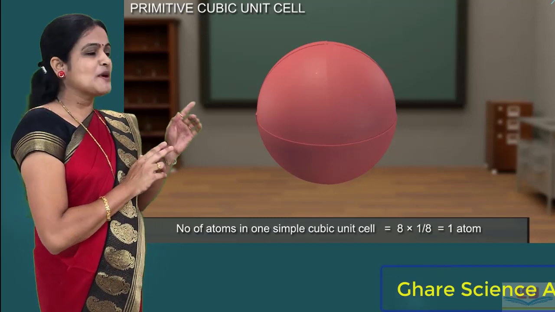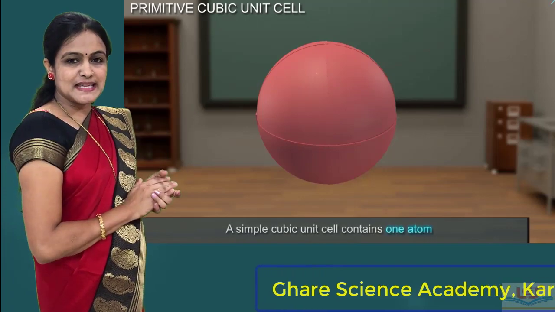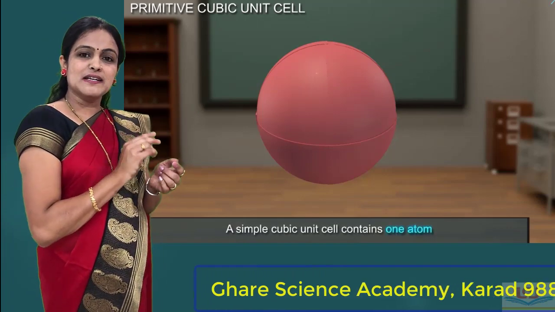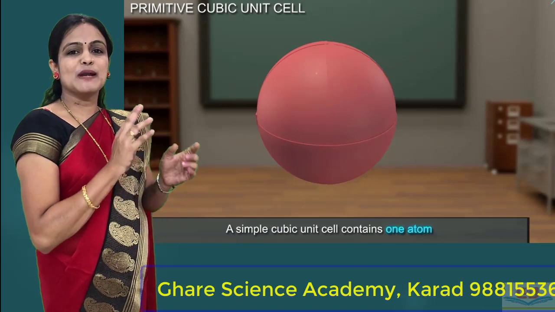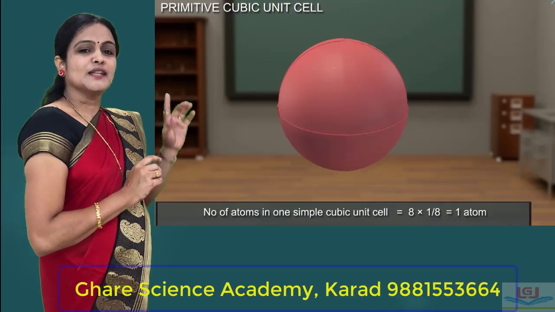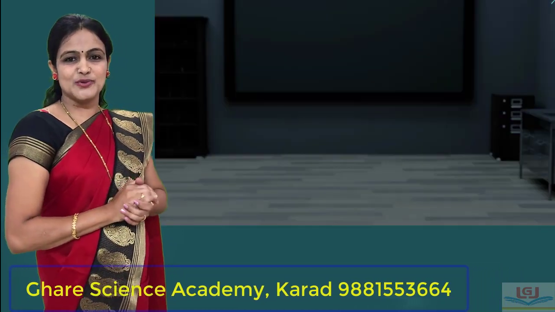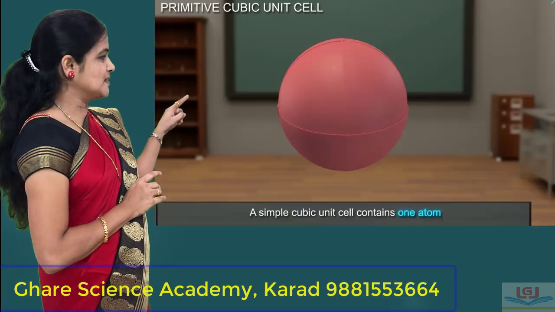Therefore, total number of particles in the simple cubic unit cell are 8 particles at the 8 corners multiplied by 1/8, which is equal to 1. Therefore, total number of particles in simple cubic unit cell is 1.